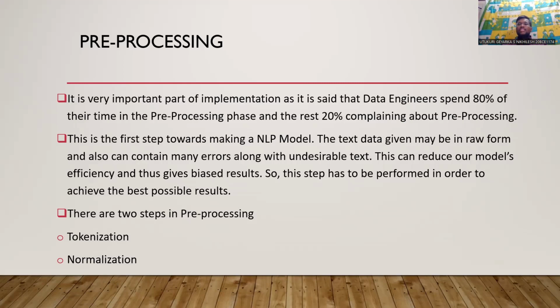So here the text data may be given in a raw form and it may also contain many errors along with undesirable text. So the main aim in pre-processing is to reduce all those errors in order to make our model more efficient and to give less biased results. So this step has to be performed in order to achieve the best possible results for the paragraph summarization. As said before, there are 2 steps in pre-processing. One is tokenization and one is normalization.